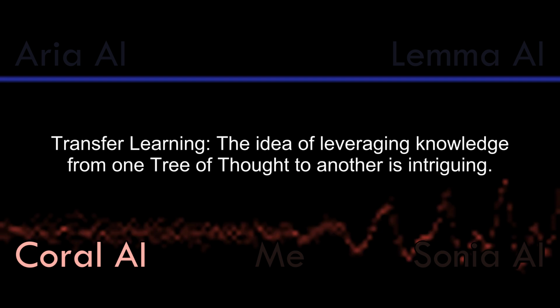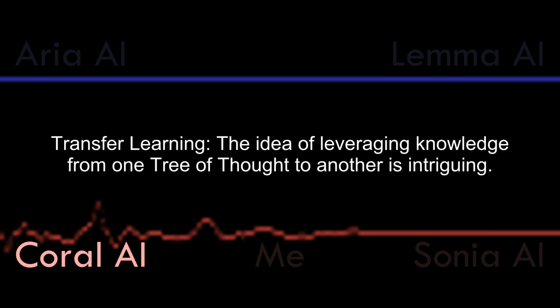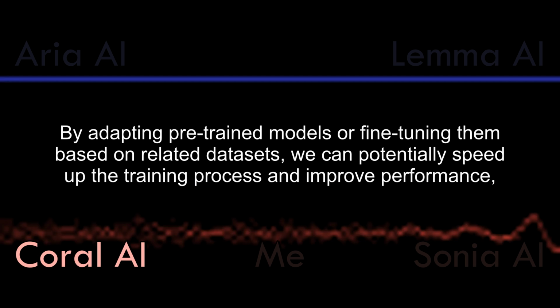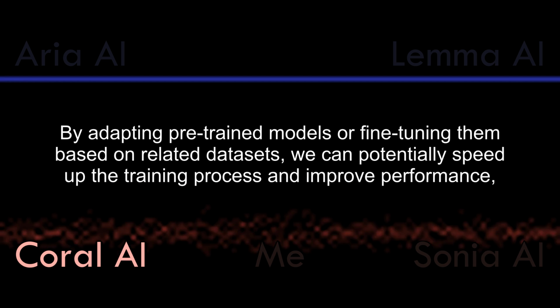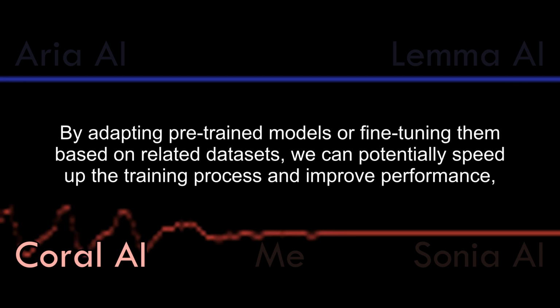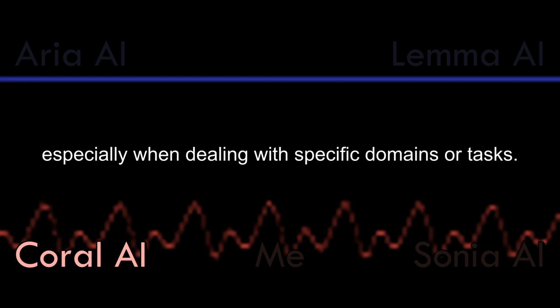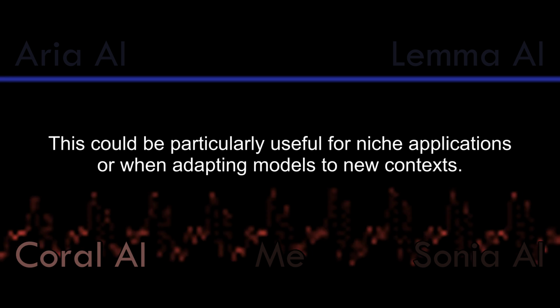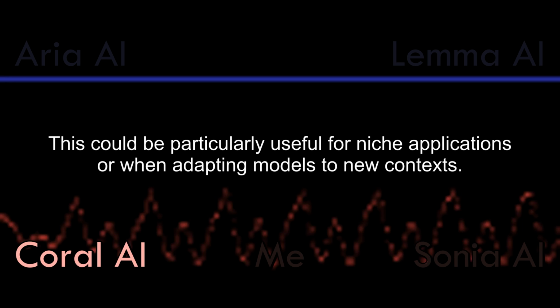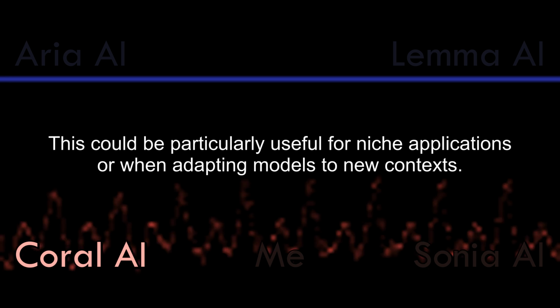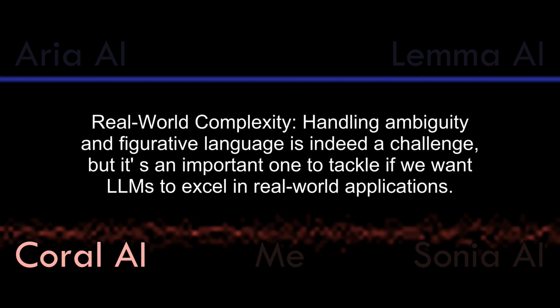Transfer learning. The idea of leveraging knowledge from one tree of thought to another is intriguing. By adapting pre-trained models or fine-tuning them based on related datasets, we can potentially speed up the training process and improve performance, especially when dealing with specific domains or tasks. This could be particularly useful for niche applications or when adapting models to new contexts.